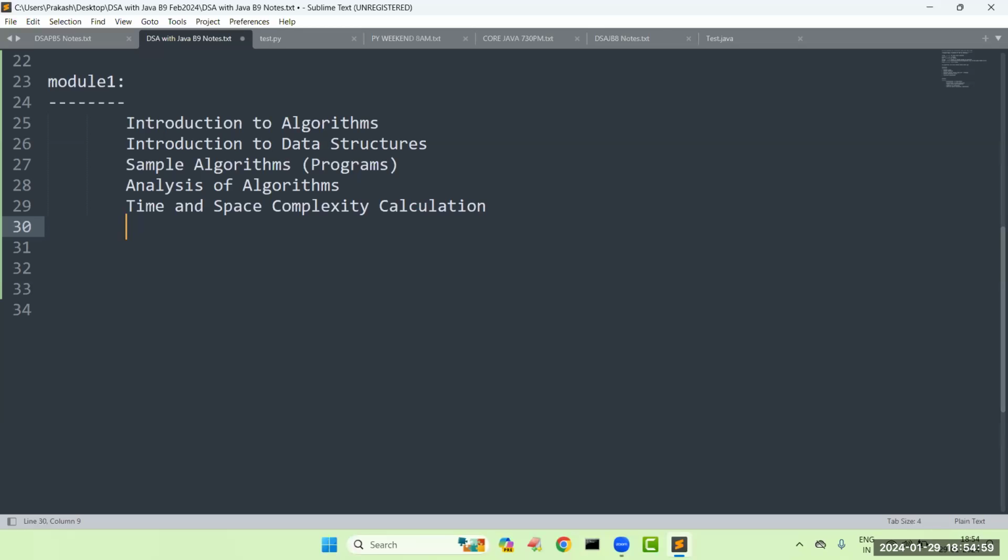Whatever input they are giving, the expected output comes. Like that, how many algorithms are there? 3 programs are there. 3 programs are working perfectly. 3 programs are taking the inputs, whatever we have given, and 3 programs are generating the output. Whatever expected output is there, whatever output that we are getting, both are matched. Everything is working perfectly. But among those 3 programs, which algorithm or which program is correct?